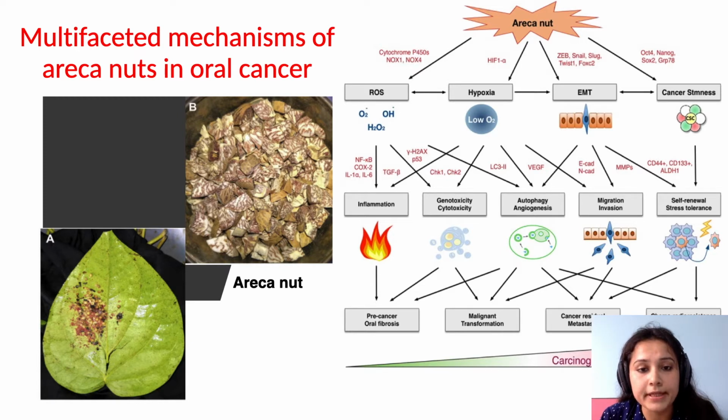Third, it causes EMT. Now, what is EMT? EMT is epithelial mesenchymal transition. So epithelial cells get the ability to transit into mesenchymal cells, and when they convert into mesenchymal cells, they get migratory capacity, which leads to metastasis. Lastly, areca nut also facilitates chemoradioresistance and cancer stemness. Now, what is cancer stemness? It means they are able to convert these transformed cells into their progeny. Thus, all these factors lead to cancer progression.